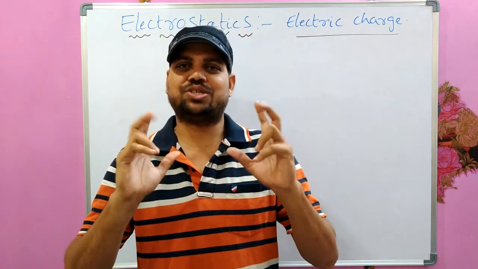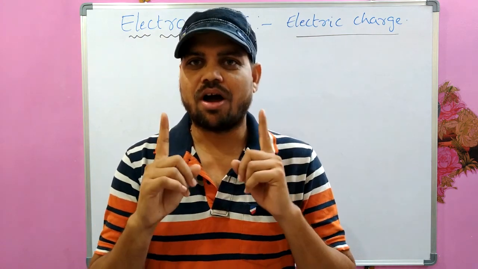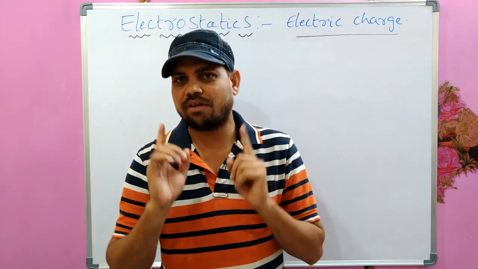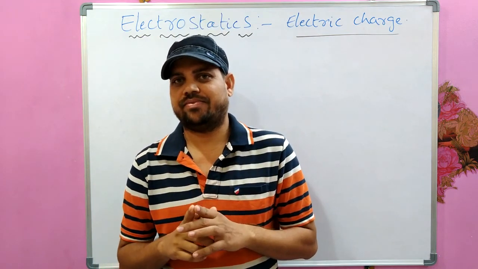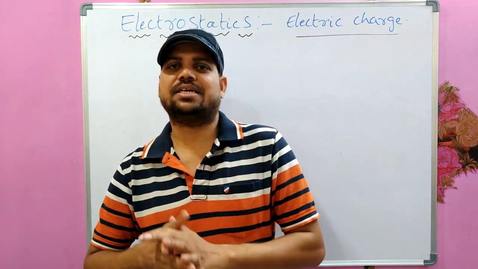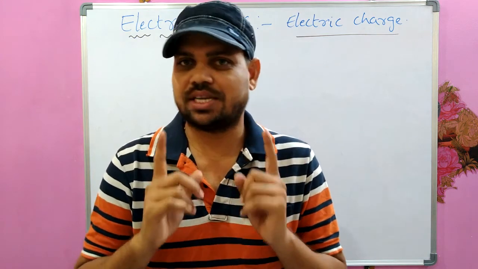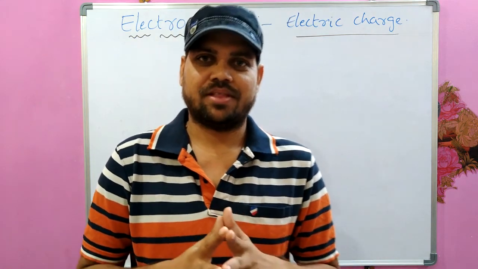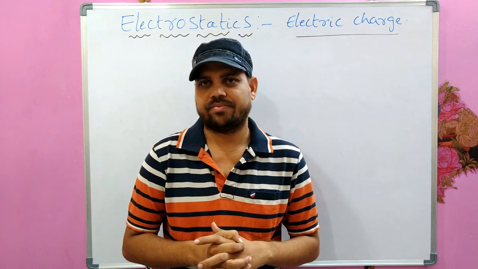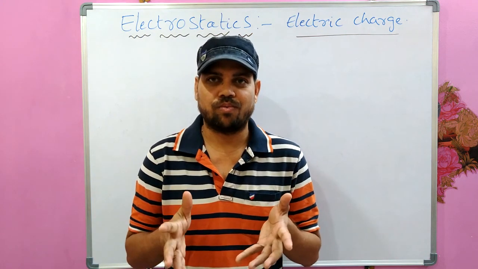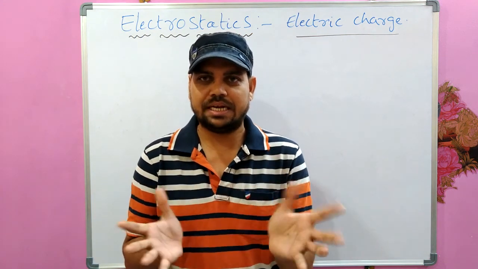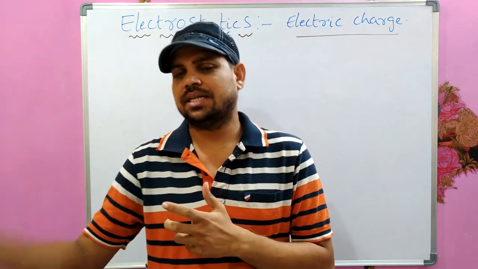For all these questions, the answer lies in only one thing, that is electric charge. How? What is the link between these questions and electric charge?